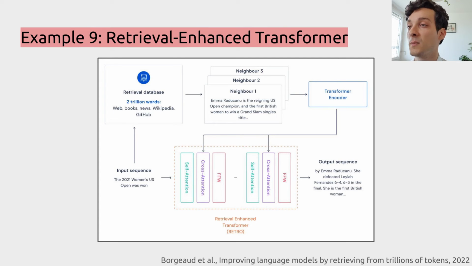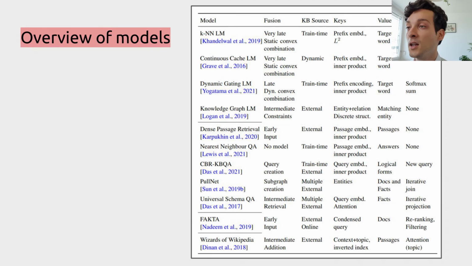This is the latest work by DeepMind, and it shows that this isn't just some niche subject. What they use is again a retrieval-enhanced language model, and they get comparable performance to GPT-3 with 25 times fewer parameters. We did a small survey last year and found that language models use very light fusion on artifacts from training time sources. Other models for question answering, fact verification, and knowledgeable dialogue use more early fusion with external sources.